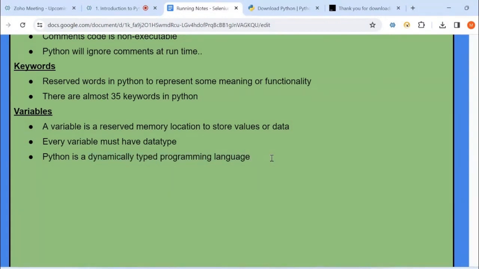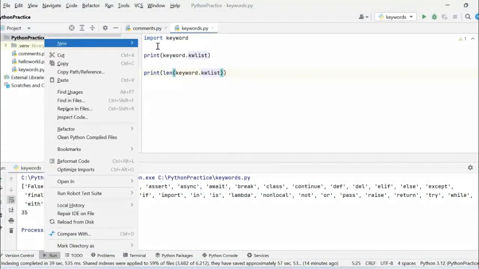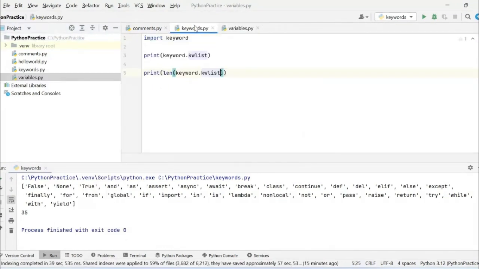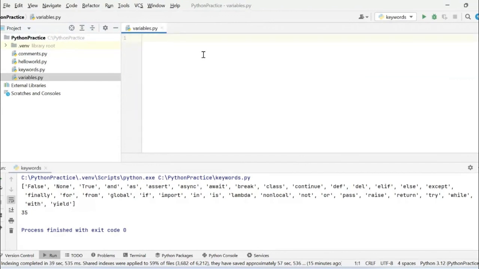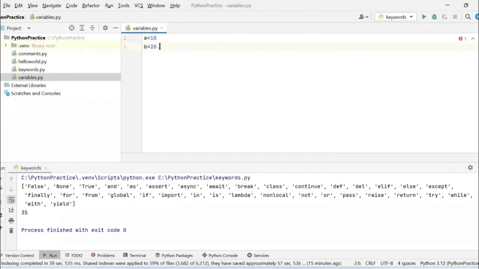Python will itself directly assign the data type of a particular variable depending upon the value which we give. So let us try to make you understand the variables concept. Let me create one Python file, variables. Let me give one thing: A is equal to 10, B is equal to 20.5. Suppose S is equal to 'welcome'.